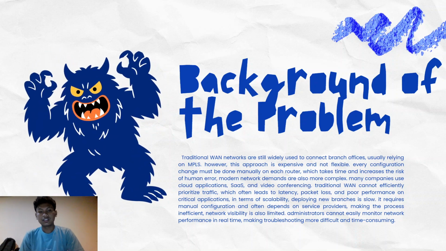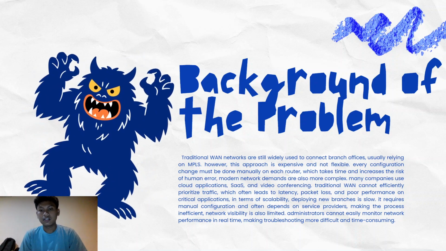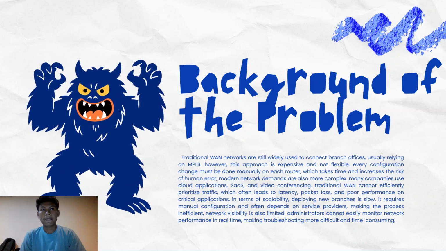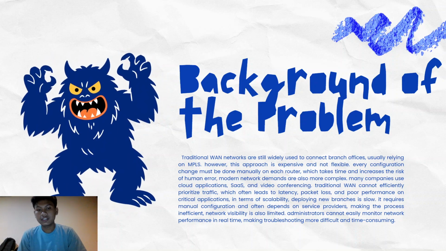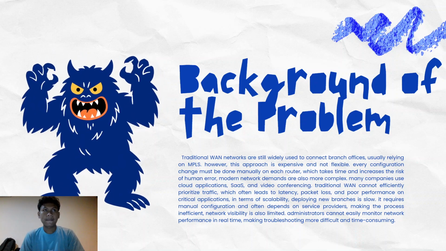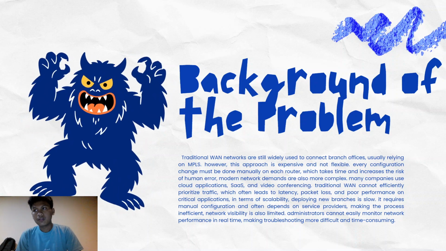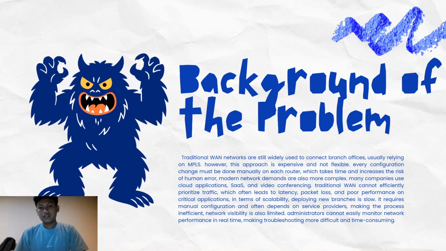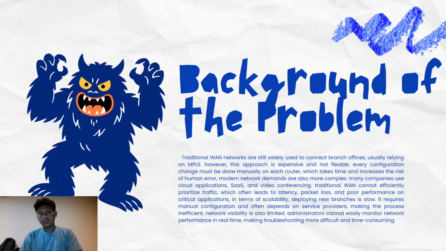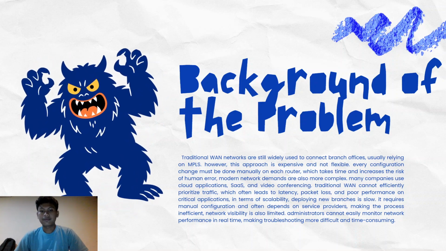Every configuration change must be done manually, so it's static and not automatic, which takes time and increases the risk of human error, because there is no machine or automation.